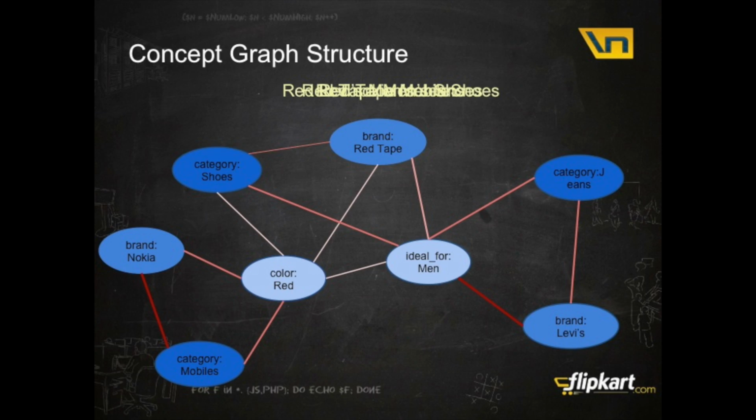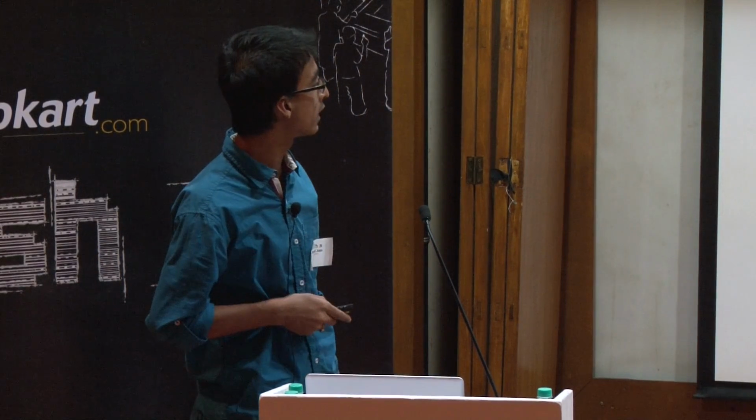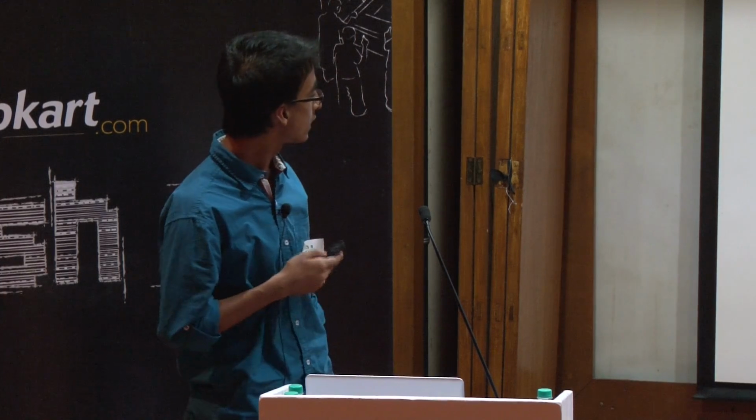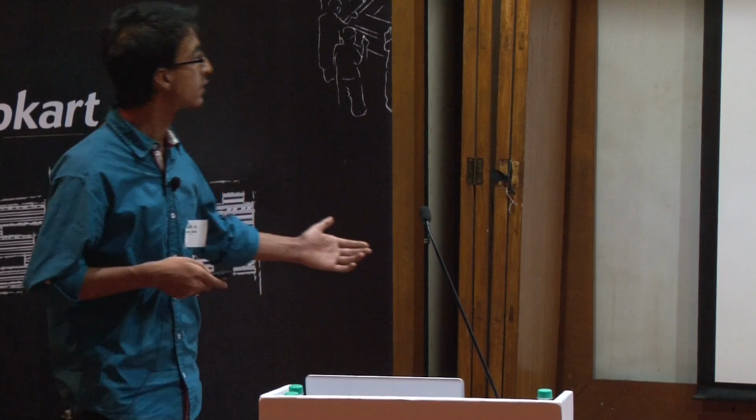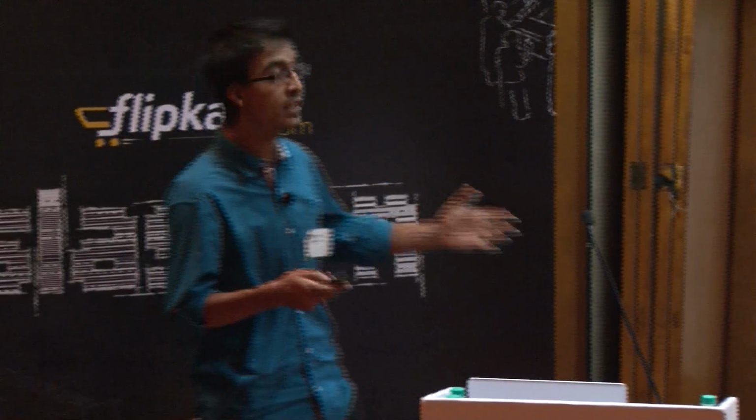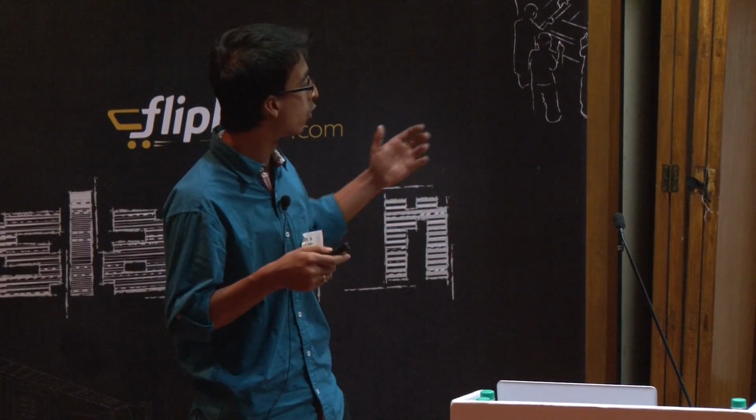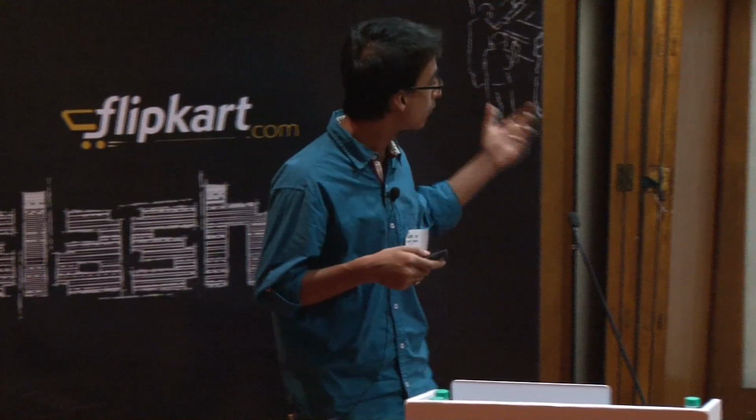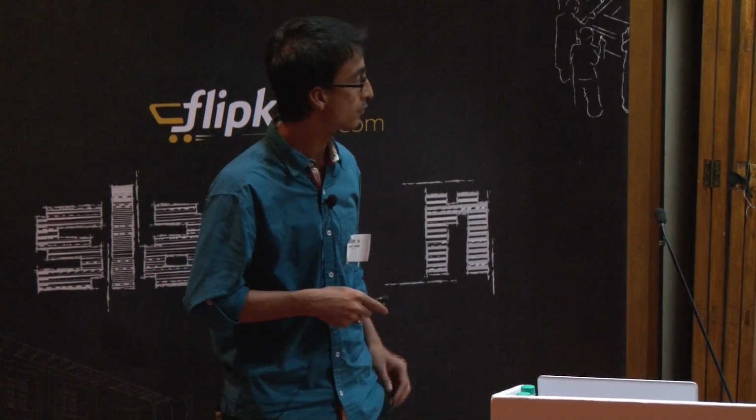Let's see another product, which is Levi's men's jeans. The structure would look something like this. Another product we get is red Nokia mobile. The graph finally will look something like this. Let's take another example, Red Tape men's shoes. How will this look? We have connected all the entities. We know the popularity of these entities by the popularity of the products that they occur in.